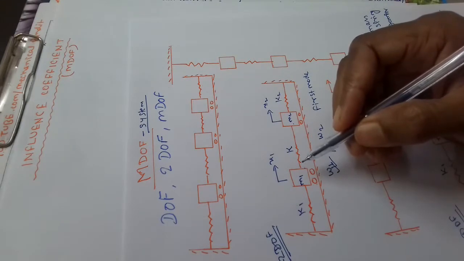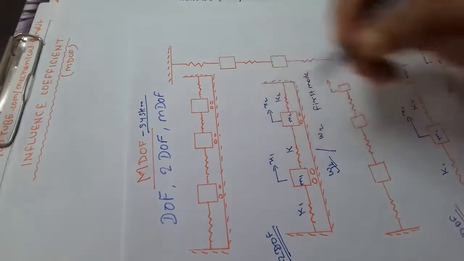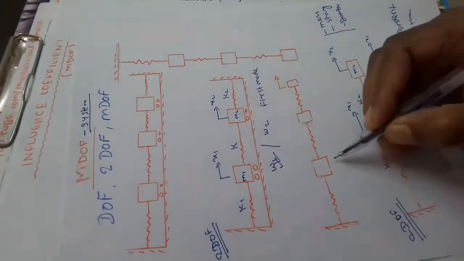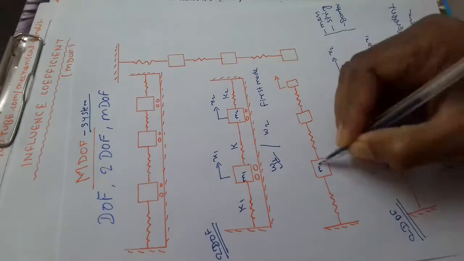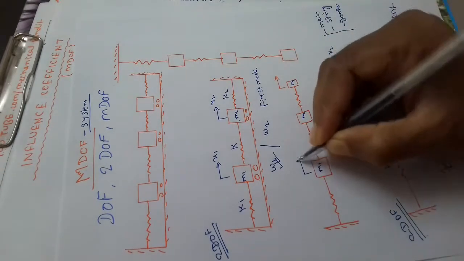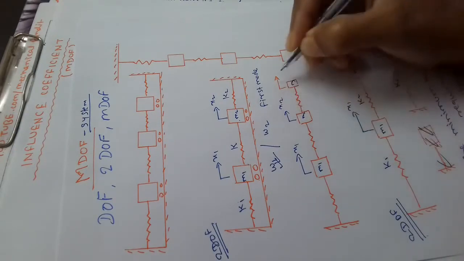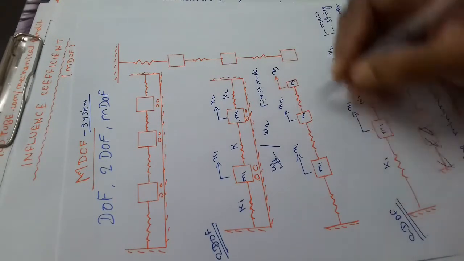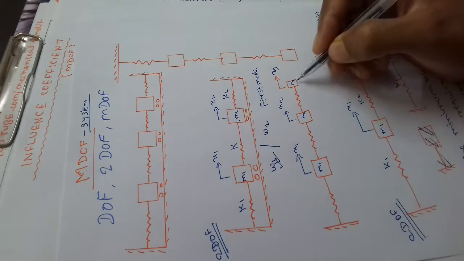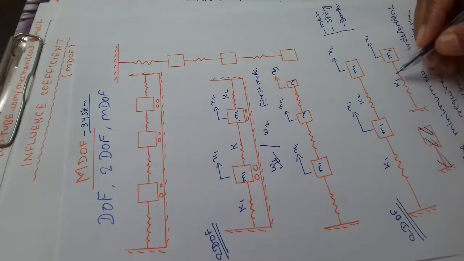Now come to discuss the multi degree of freedom system. This is the example of multi degree of freedom system. This is the M1, this is the M2, this is the M3. This is the displacement x1, this is the displacement of x2, this is the x3. You can say here 3 degree of freedom. That means degree of freedom more than 1 is called multi degree of freedom.